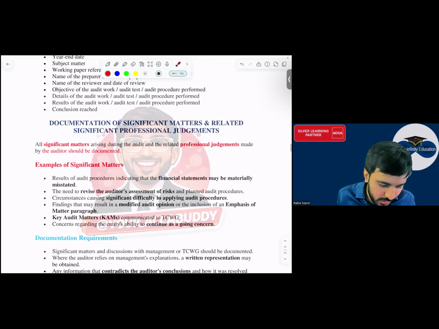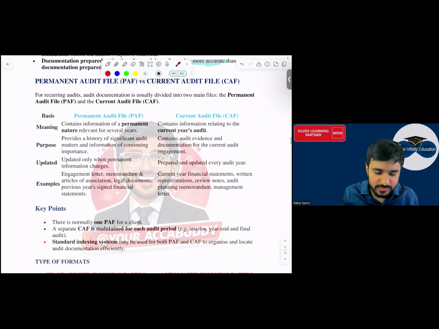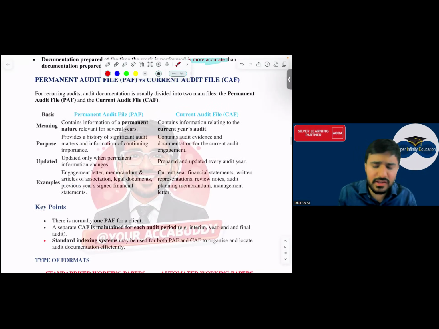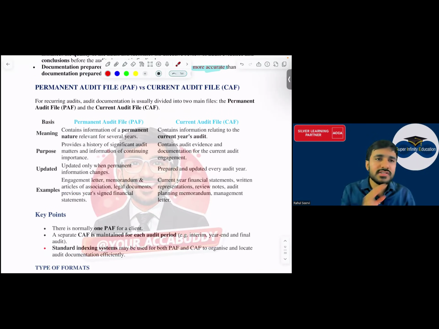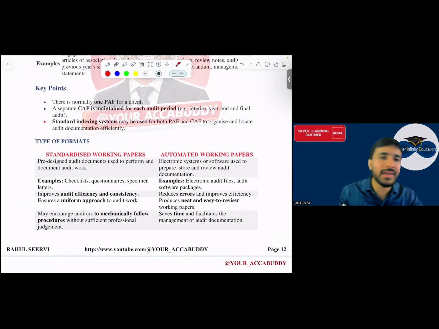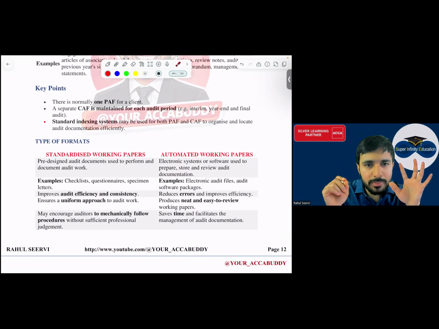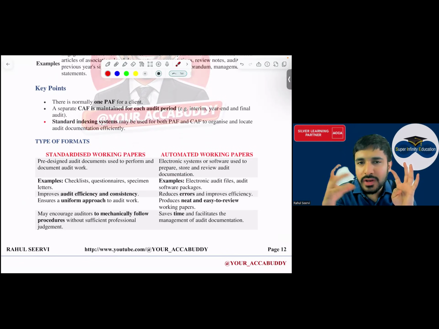Now, everyone, we have to understand this part, everyone. Permanent audit file and current audit file. Now, what does this permanent audit file and current audit file mean and the type of format? We have to understand. There are two formats to prepare the audit documentation. There are two formats. One is that you do it manually, or the other one is what? A standardized one, an automated one through, let's say, any audit software.